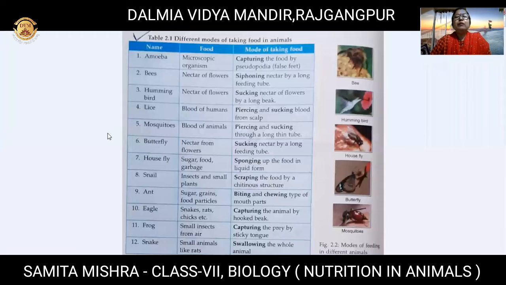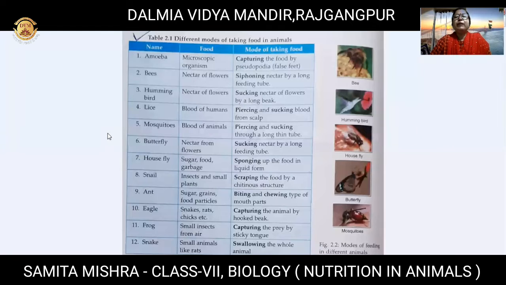And the food which we eat, that is also named here as microscopic organism, is the food of amoeba, and nectar of flower is the food of what? Bees. Nectar of flower is also the food for hummingbird, and blood of humans for lice, blood of animals for mosquitoes, and nectar from flower again for butterfly. So all these, children, you will go through, and you will also find how they get this food, their mode of taking food, right?